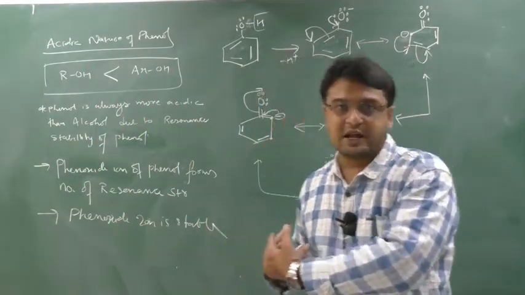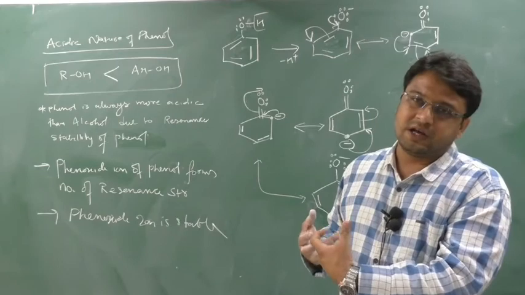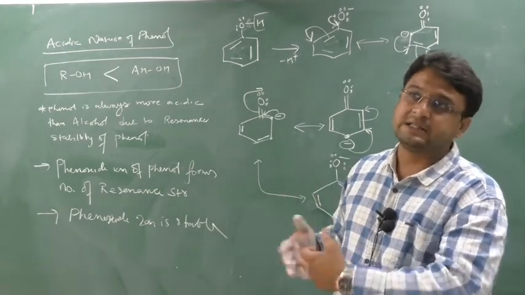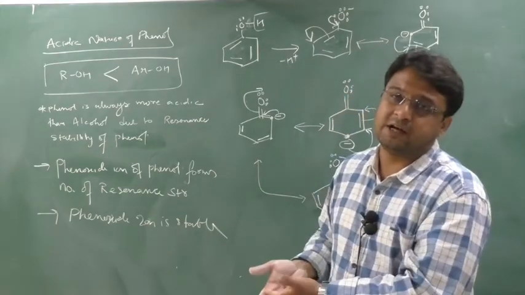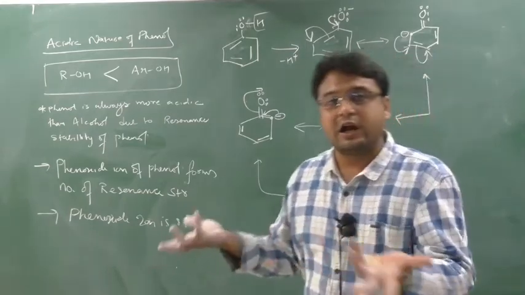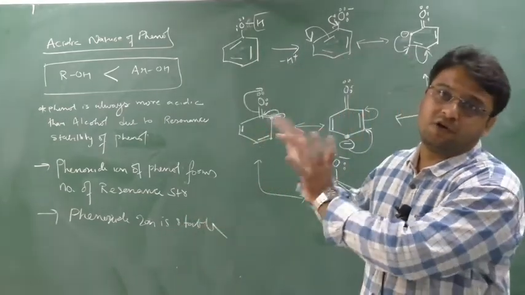Whereas in the alkoxide ion, there is difficulty. Alcohol is thinking, if H plus goes, how can I be stable? Because R is giving me electrons. When it is giving me electrons, I require H plus. So I cannot remove H plus. When I cannot remove H plus, alcohol is a weak acid, whereas the phenoxide is stable.